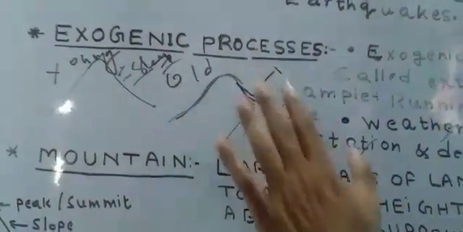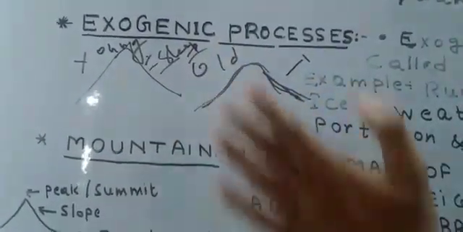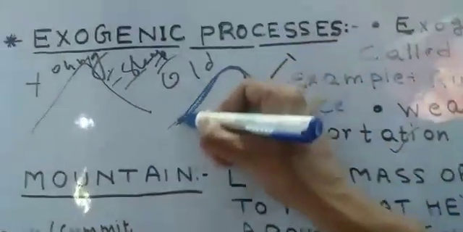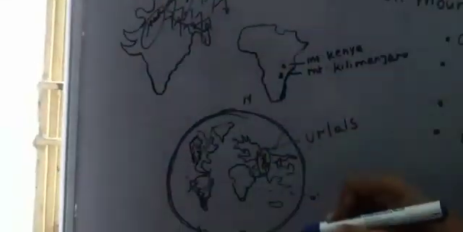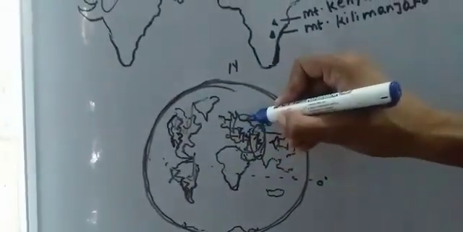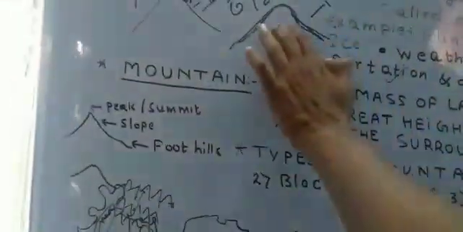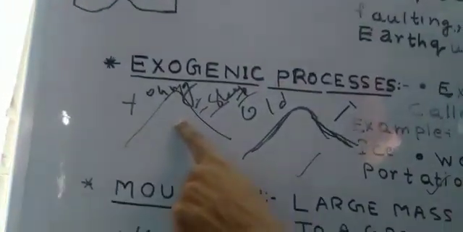Because of erosion taking place for millions of years, their height is also decreasing. If I am talking about old fold mountains, the examples are the Ural mountains in Europe and other old fold mountains in Europe. Geologically they are old, and young fold mountains are geologically young.